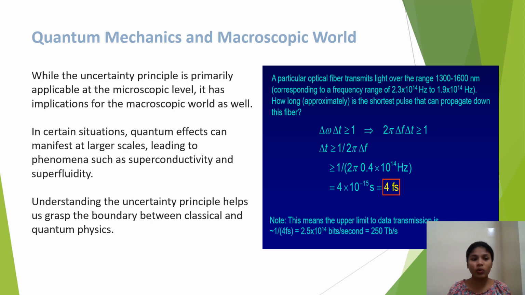Quantum mechanics and the microscopic world. Quantum mechanics is a branch of physics that deals with the behavior of matter and light on a subatomic and atomic level. It studies the properties of atoms and molecules and their fundamental particles like protons, neutrons and electrons. While the uncertainty principle is primarily applicable to the microscopic level, it has implications for the macroscopic world as well. In certain situations, quantum effects can appear at a large scale, including phenomena such as superconductivity and superfluidity. Understanding the uncertainty principle helps us grasp the boundary between classical and quantum physics.